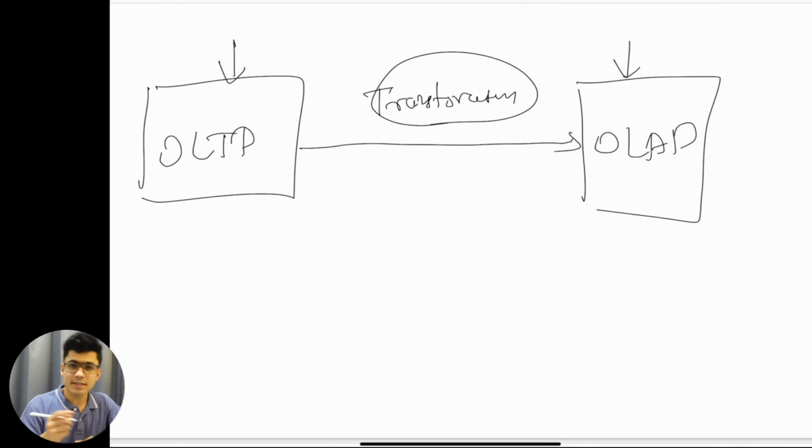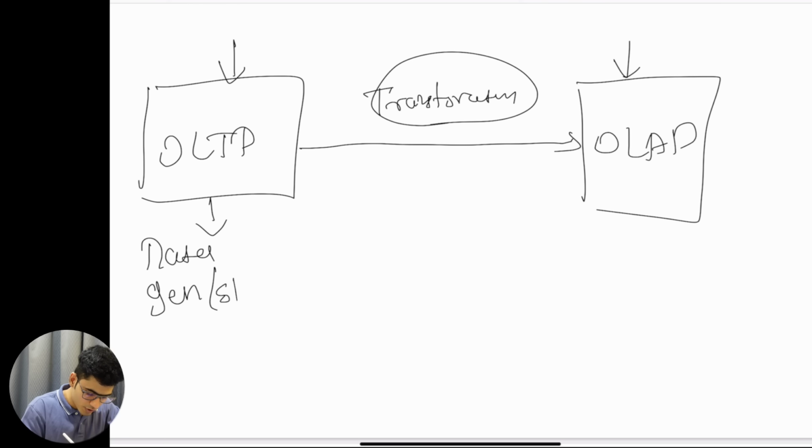The thing that we understood about data generation and storage is my OLTP system. This is where the data is getting generated. This is where I do the storage. This is where I do the transformation, and this is where I do the analysis.